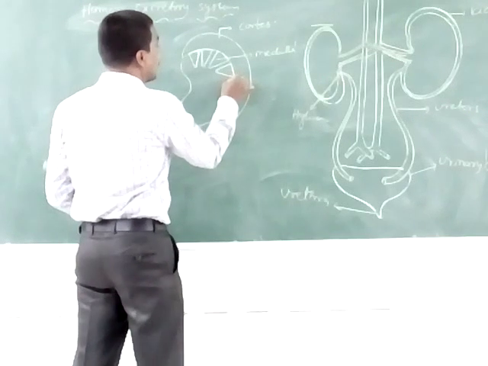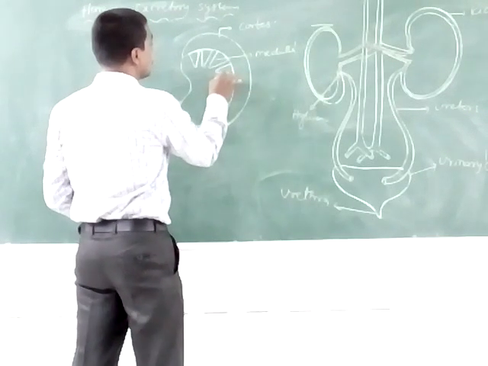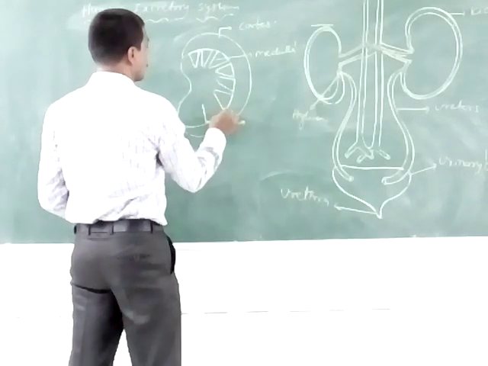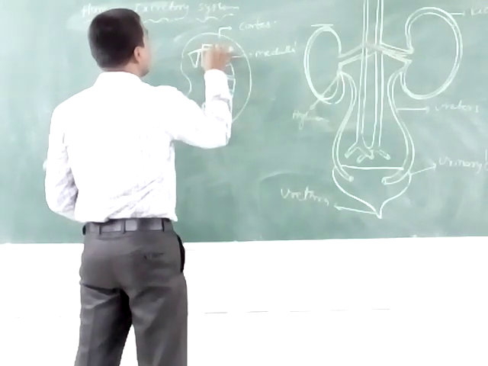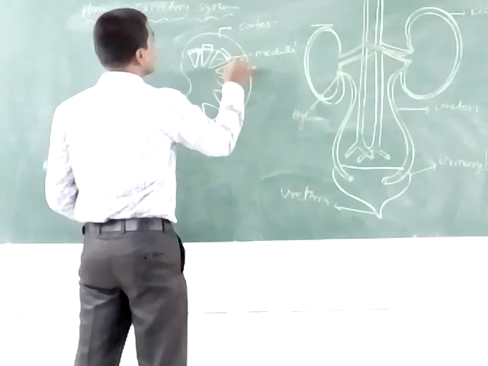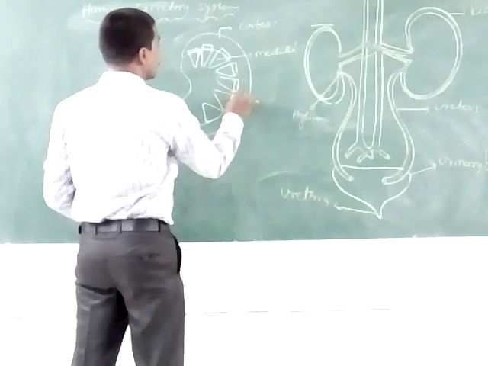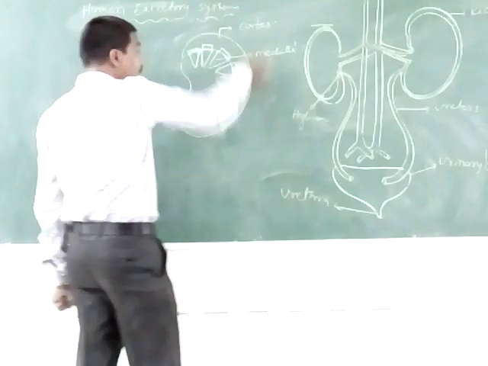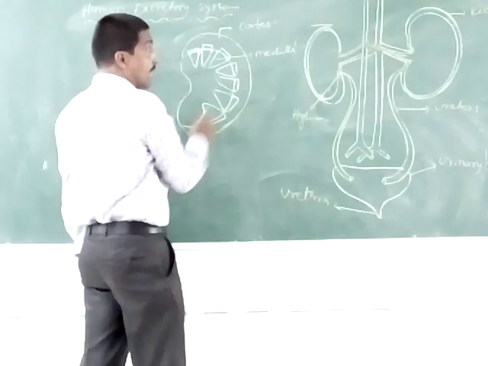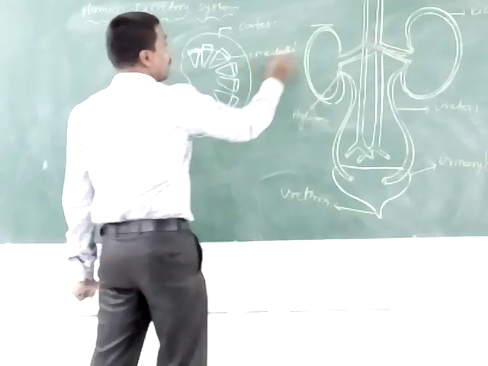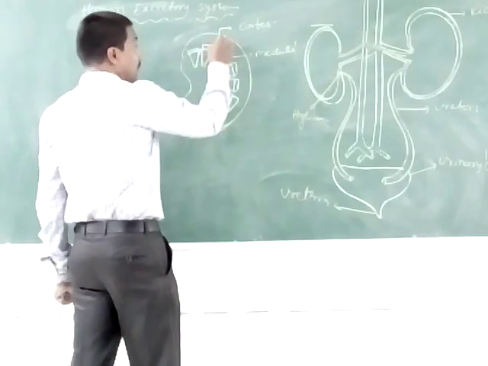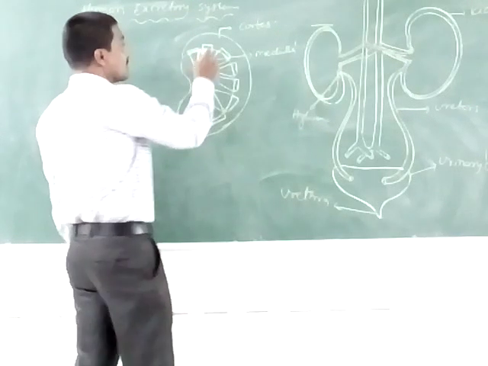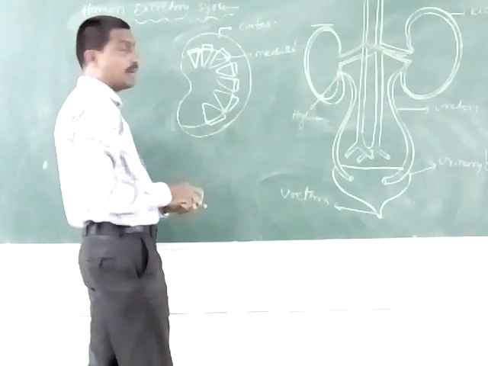These are known as renal pyramids. Each kidney has two parts: the cortical part and the medullary part. In the cortex and medullary part, these cone-shaped structures form, and they are also known as renal pyramids.